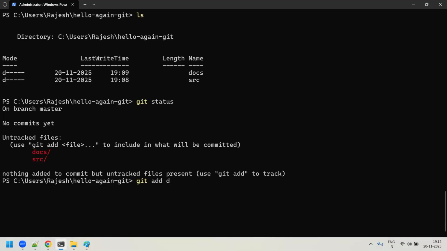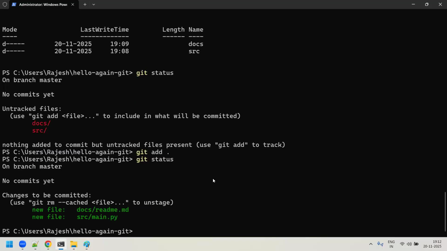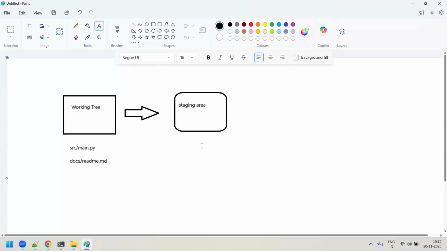Or else you can say you want docs/readme.md and src/main.py, so you can even give the full path. But since I know I have to consider all the files under this path, it is better to just say git add dot and press enter. As soon as I do that, and run git status, you can see that your files are now in the staging area. Earlier it showed red, which was untracked. Now it has been tracked, and both these files are part of the staging area.